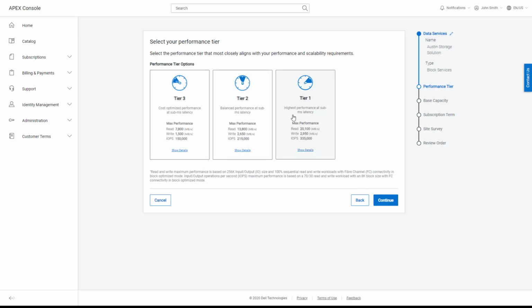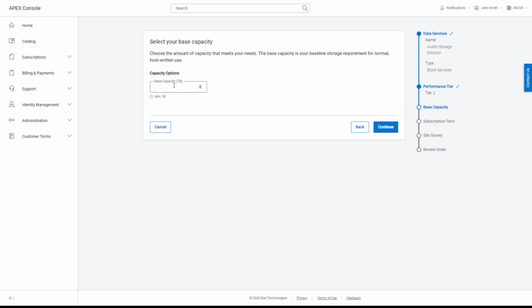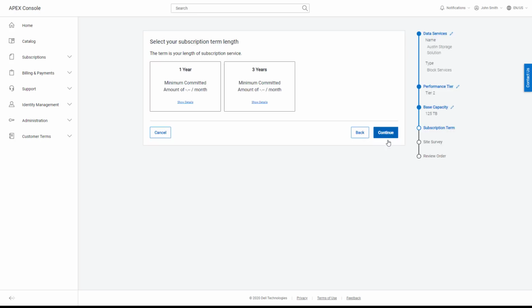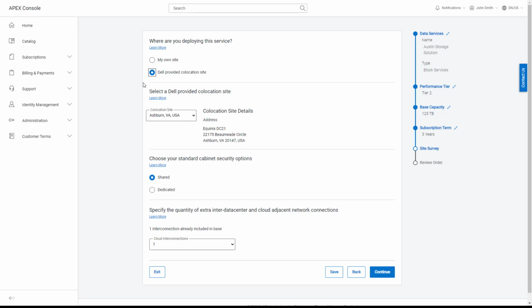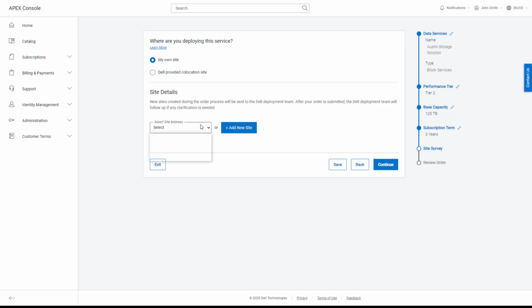My performance tier options come with all of the details of the tier, from the read, write, and IOPS. My base capacity, my minimum capacity, I'm just going to put 125 terabytes. My subscription term length, whether I want 1 or 3 years, I'm just going to select 3. And then where I want to actually deploy the Apex Data Storage Services, whether it's through my own site or to a Dell-provided co-location site through our partnership with Equinix. For this purpose, I'm just going to select my own site.